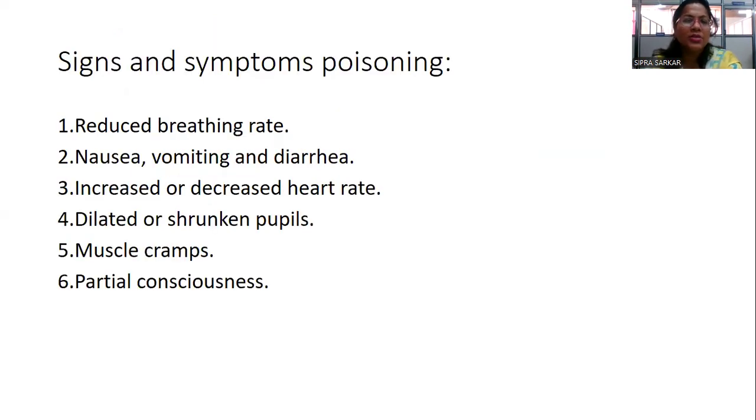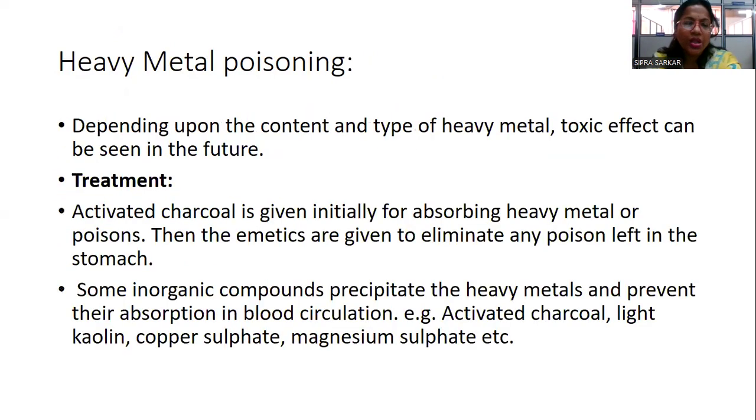Now coming to the signs and symptoms of poisoning. Breathing rate will be reduced, nausea, vomiting and diarrhea, increased or decreased heart rate, dilated or shrunken pupils, muscle cramps, and partial consciousness. Okay. Now first of all, we are coming to heavy metal poisoning. Depending upon the content and the type of heavy metal, toxic effects can be seen in the future. Heavy metals like bismuth, arsenic, lead.